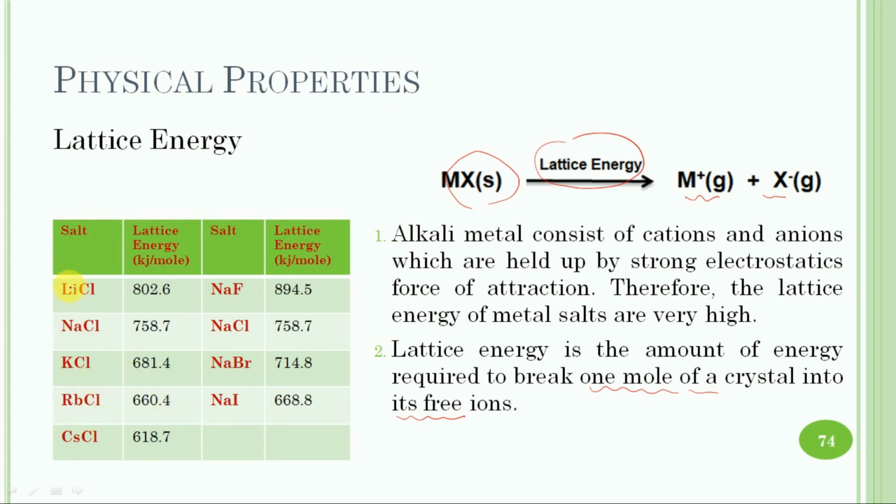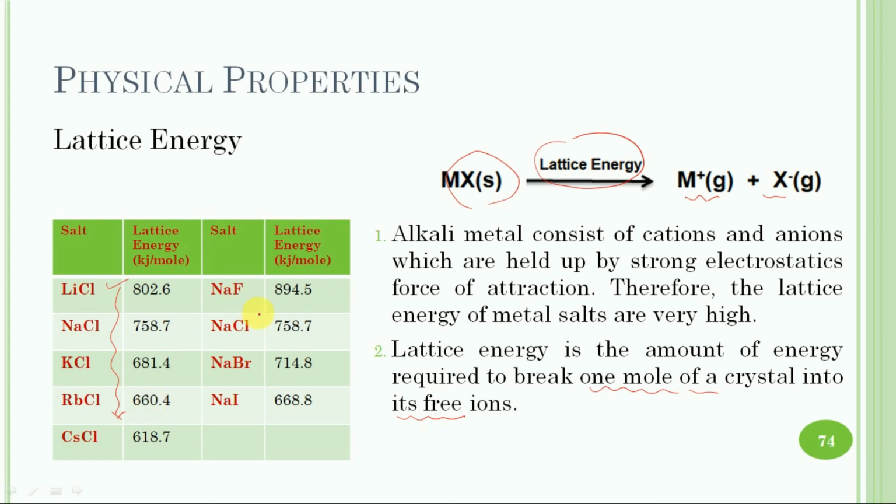The first series is the series of alkali metals with chloride ions. The maximum lattice energy belongs to lithium chloride. As we move from top to bottom, the lattice energy decreases, due to the fact that lithium has the smallest size, and as we move from top to bottom, there is an increase in the size of the atoms, and due to the increase in size, the force of attraction between them decreases. So ultimately the lattice energy also decreases.